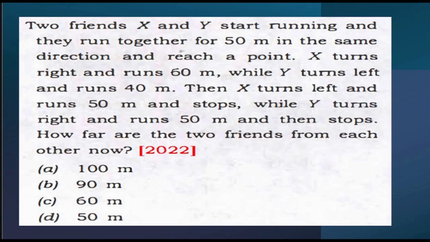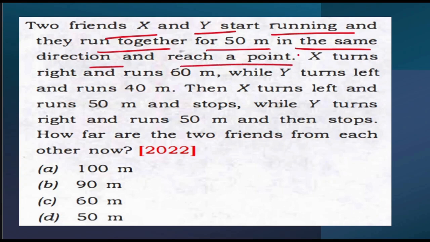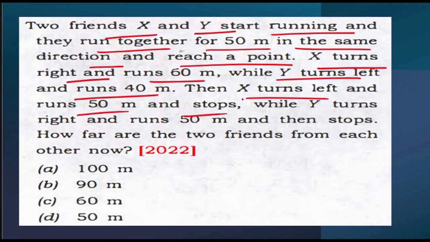This question came in 2022. So what is the question that has been asked over here? The question is that 2 friends, X and Y, start running and they run together for 50 meters in the same direction and reach a point. X turns right and runs 60 meters, while Y turns left and runs 40 meters. Then X turns left and runs 50 meters and stops, while Y turns right and runs 50 meters and then stops. How far are the 2 friends from each other now?